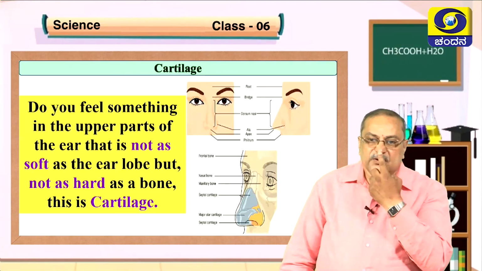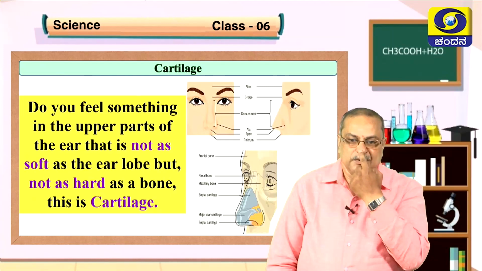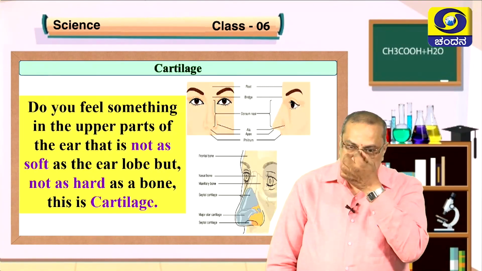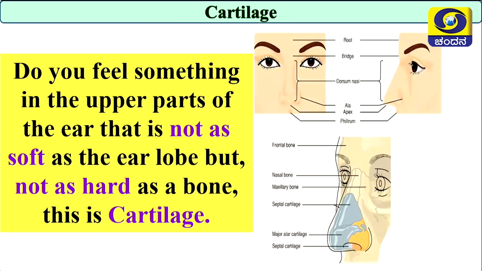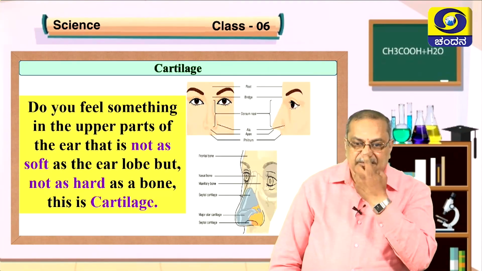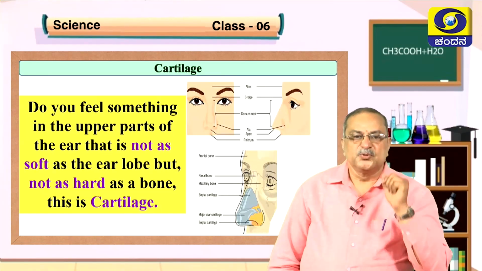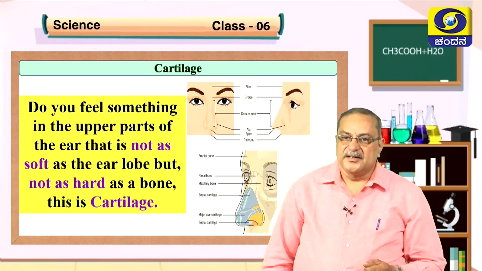Here, at the tip of the nose, there is a septal center part that can be bent like this, but not this part. This part is very hard. This cannot be moved, but below that, we can move this one. Do you feel something in the upper part of the ear that is not as soft as the earlobe, but not as hard as the bone? This is cartilage. So at the tip of the nose, we can feel the cartilage. See this part and this part, we have a smooth bone. That's nothing but cartilage bone.